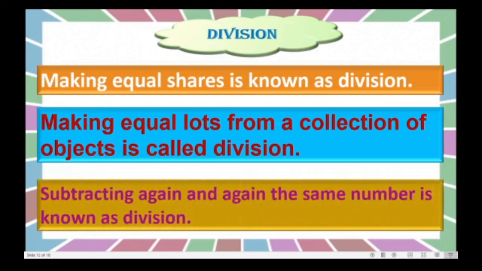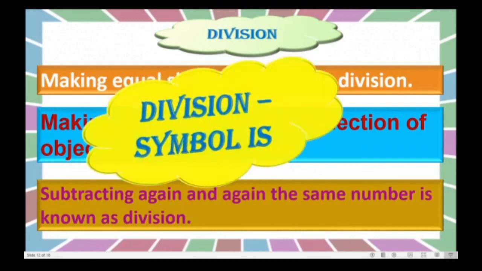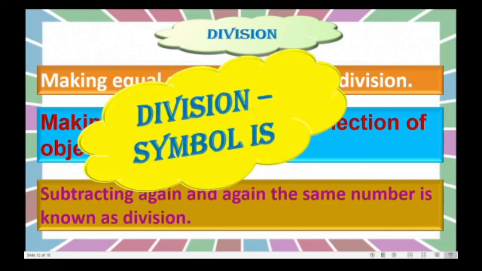And the third method is subtracting the same number again and again, which is known as division. We have gone through these three types of division using the examples, isn't it? And see dear children, the division symbol is this: one horizontal line with dots up and down. This is called division. Okay.